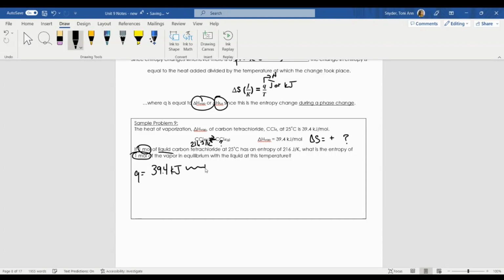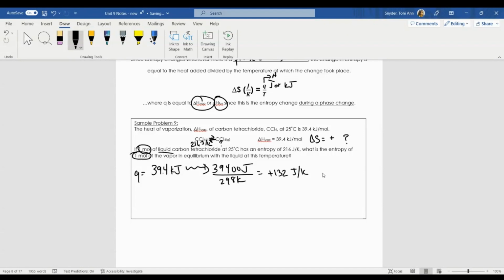But to calculate entropy, we want this value in units of joules. So I'm going to do 39,400 joules. This vaporization process is happening at 25 degrees Celsius. So 25 degrees Celsius is equal to 298 Kelvin. This is going to give me my entropy for that gaseous carbon tetrachloride. So my gaseous carbon tetrachloride would have an entropy of positive 132 joules per Kelvin.